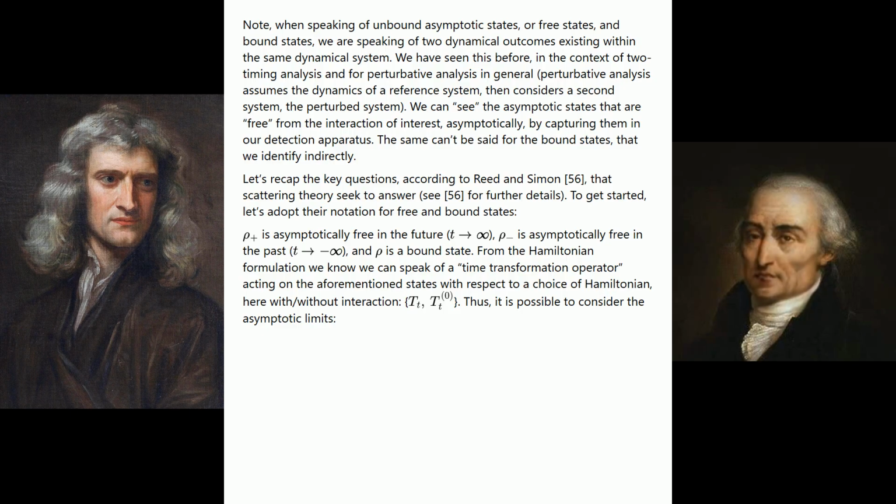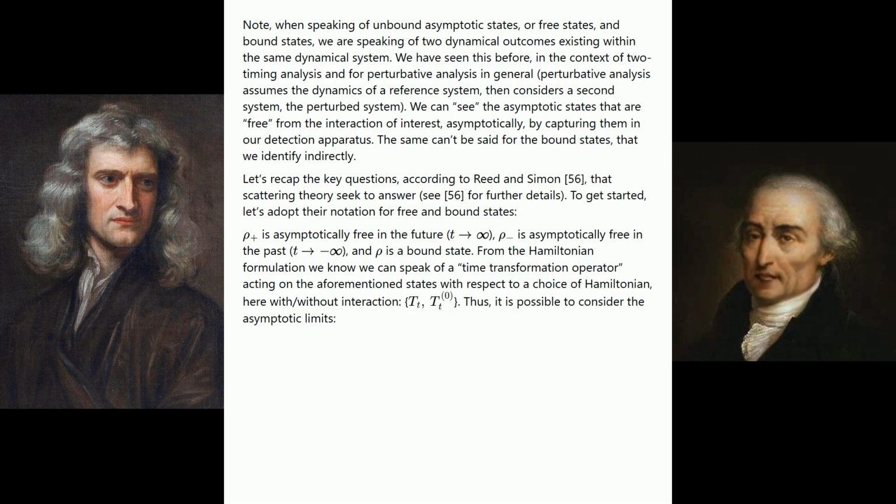Let's recap the key questions, according to Reed and Simon, that scattering theory seeks to answer. See for further details. To get started, let's adopt their notation for free and bound states. Rho sub plus is asymptotically free in the future, t goes to infinity. Rho sub minus is asymptotically free in the past, t goes to negative infinity. And rho is a bound state.